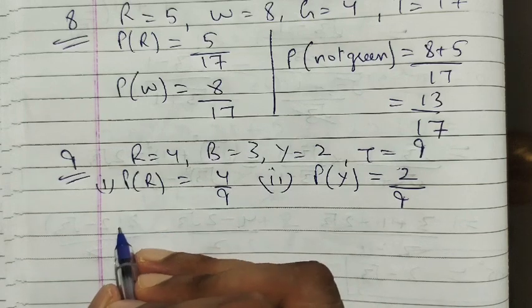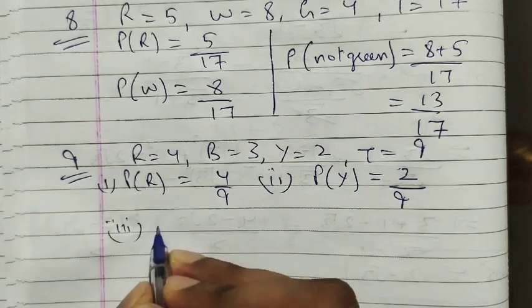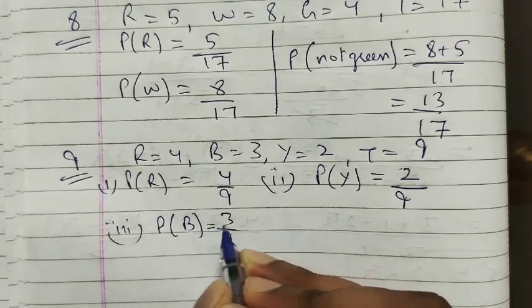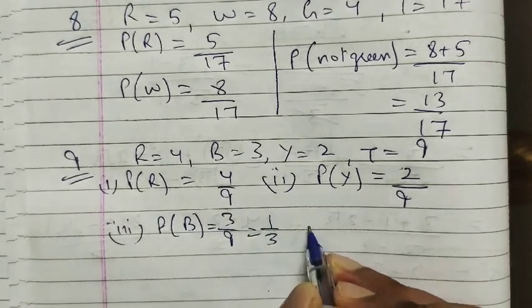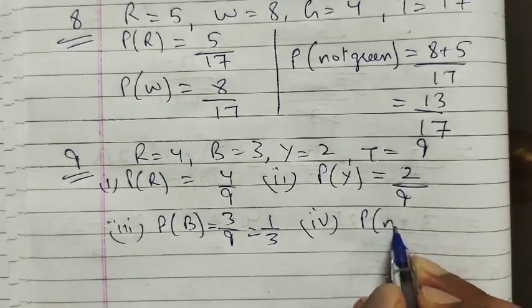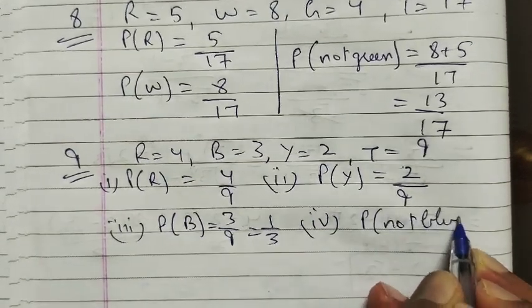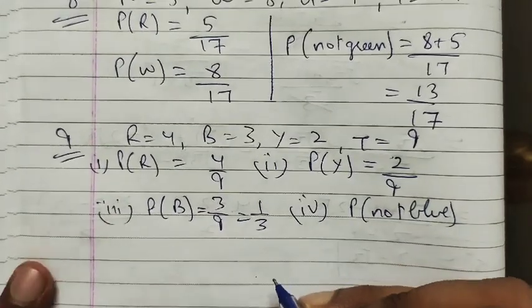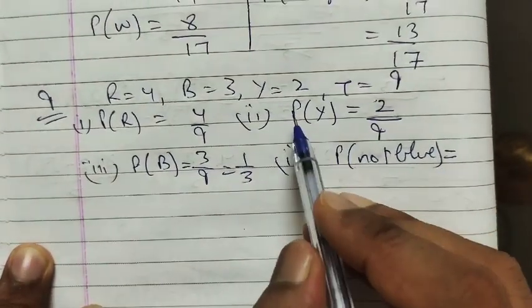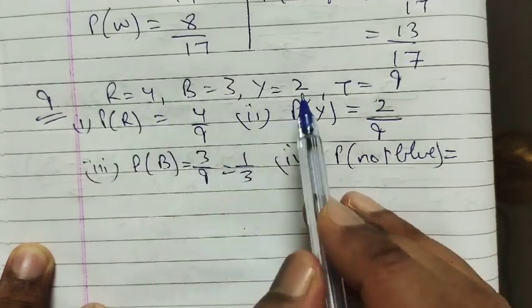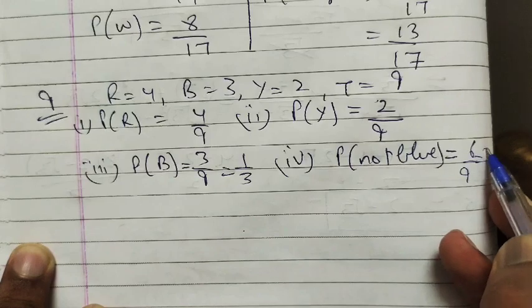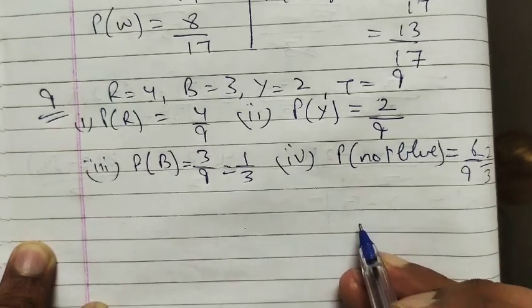Third, probability of blue: 3 upon 9, which is 1 by 3. Fourth, probability of not blue. So not blue will be how much? Except blue we have 4 red and 2 yellow. 4 plus 2 is 6, 6 upon 9, or we can say 2 upon 3.